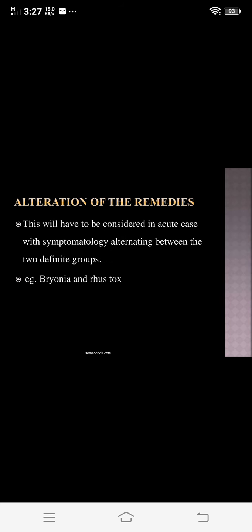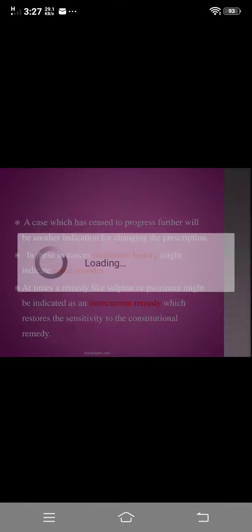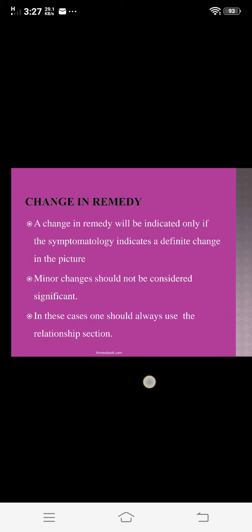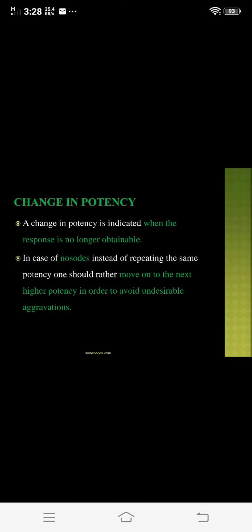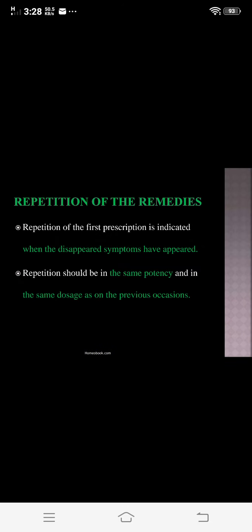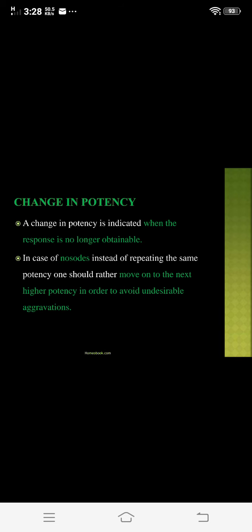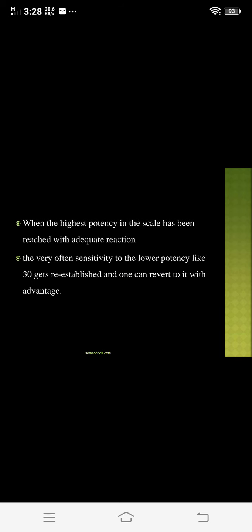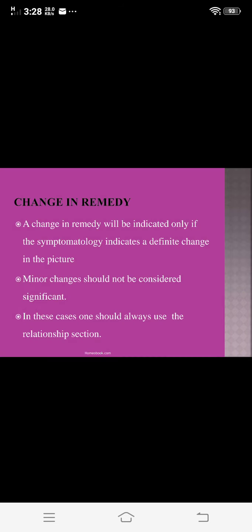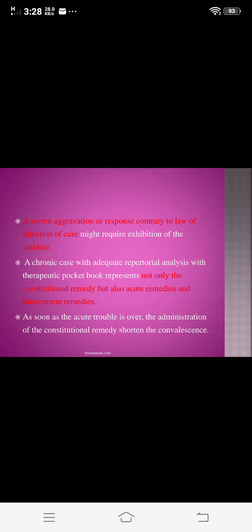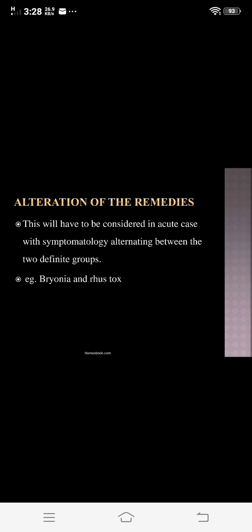Then the next is alteration of the remedies. Before seeing the alteration of the remedy, first we will revise. First is repetition of the remedy. Second is change in the potency. Third is change in the remedy. And now the fourth one is alteration of the remedy.